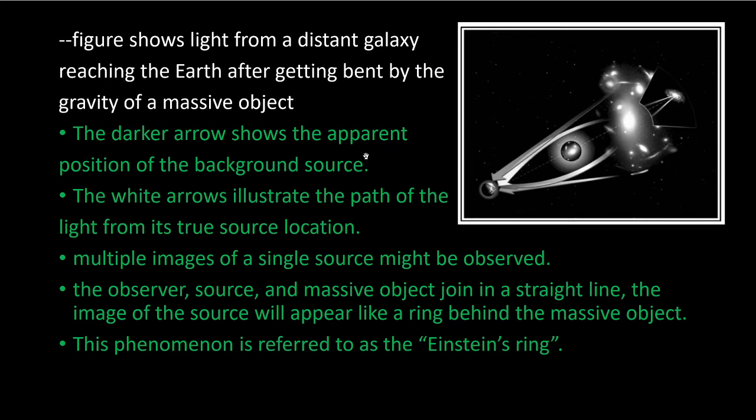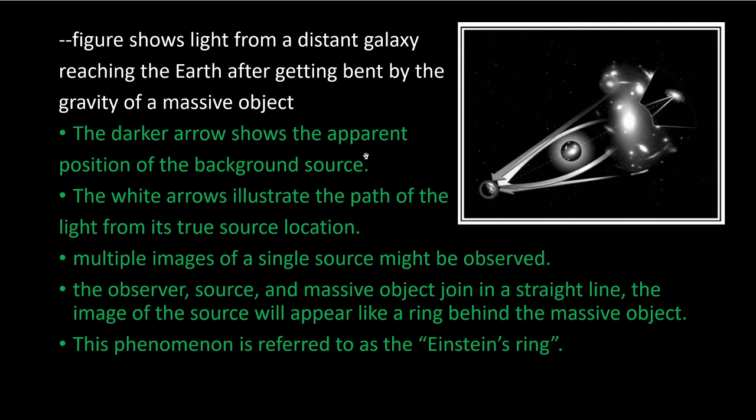Okay, so this is a diagram which shows gravitational lensing, that is, light from a distant galaxy reaching the Earth after getting bent by gravity. Let's consider this as the sun. So due to the curvature in the space-time fabric, the light has to bend before reaching the Earth.